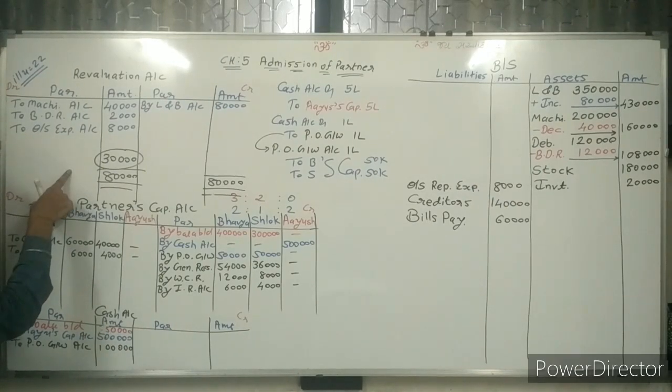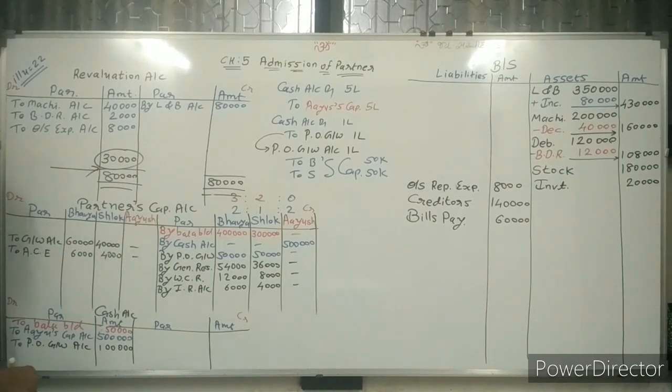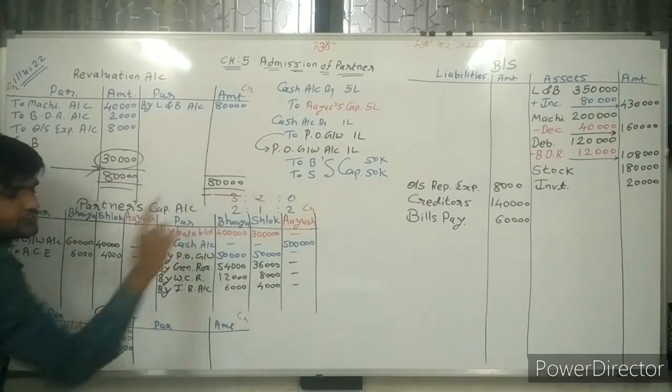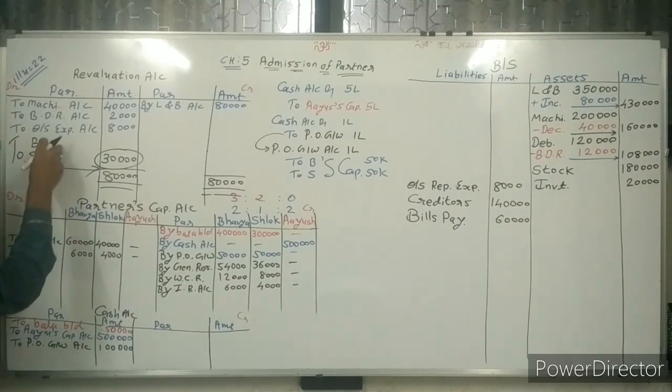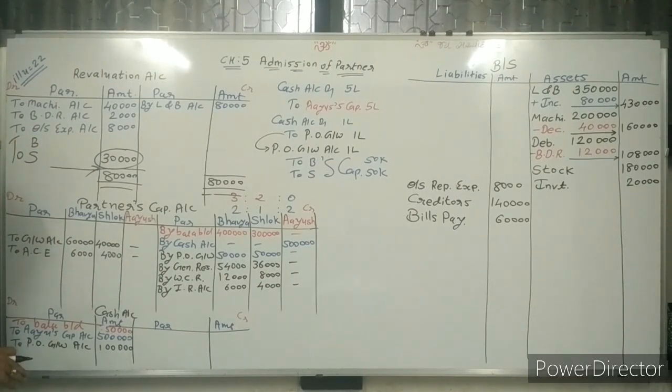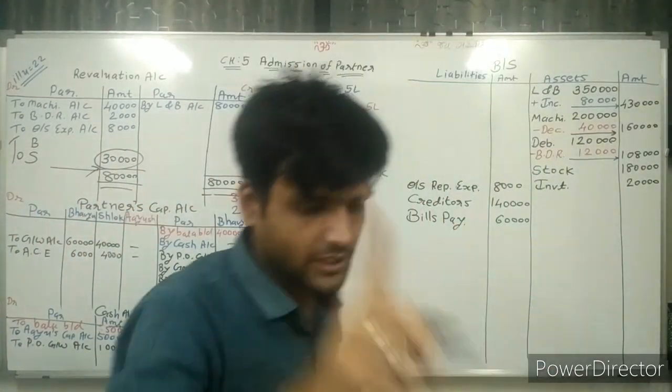And this 30,000 is revaluation profit, because we are finding this balance. It's a credit balance, transferred to the credit side of the partners' capital accounts. But in which ratio? That is very important. Bhavya and Shlok, in the ratio of 3:2. So we distribute this 30,000 among the partners in the ratio of 3:2, and the answer is 18,000 and 12,000.